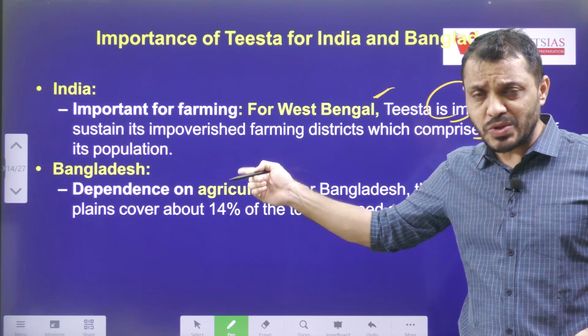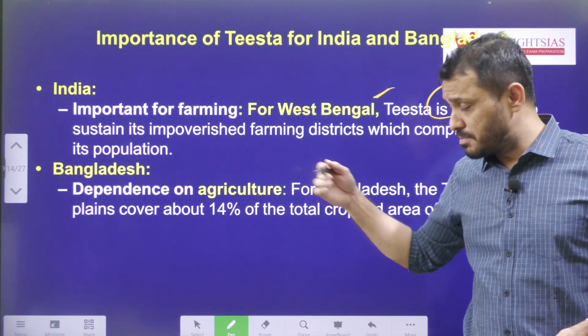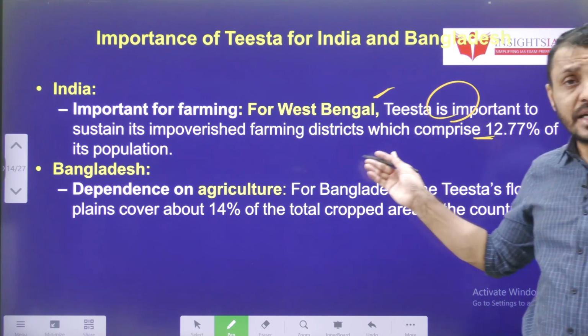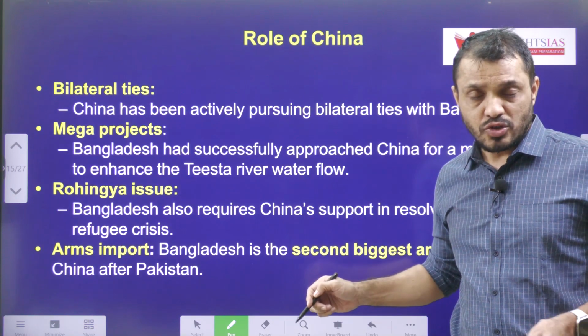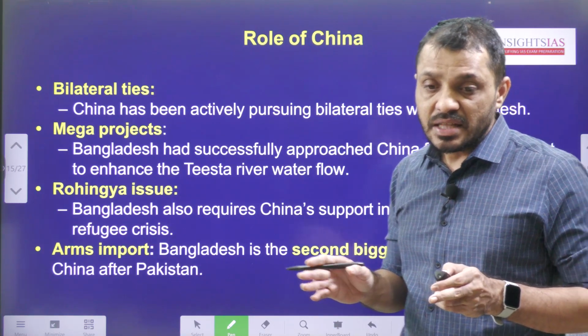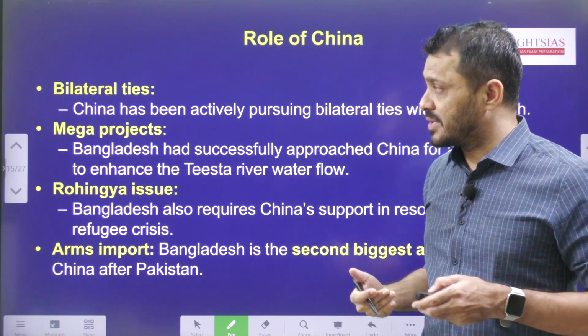In Bangladesh also the situation is the same. Around 40% of the people and 14% of the cropped area is dependent on the Teesta River. So obviously both sides have their own reasons for claiming a high percentage of the Teesta River.